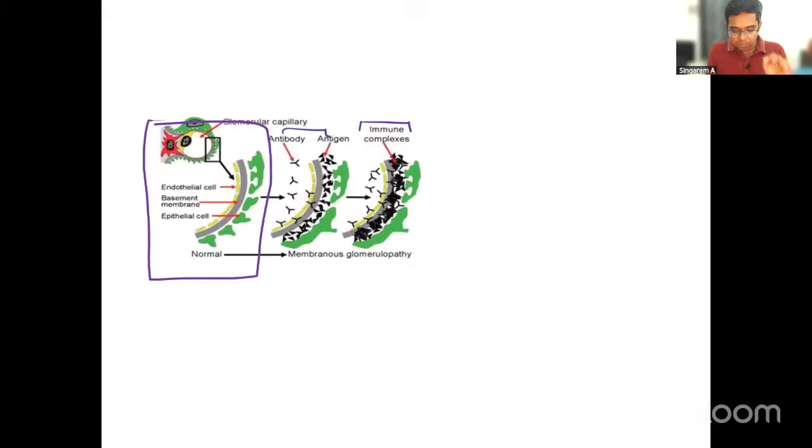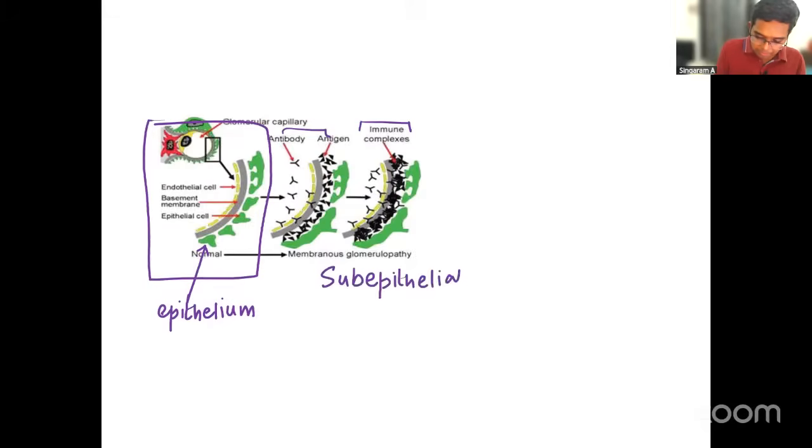Yes, it is below the epithelium. Can you see that this area is the epithelium? This is the epithelium or the podocyte. Below the epithelium, you have the complexes. So please remember very clearly, these are subepithelial deposits.